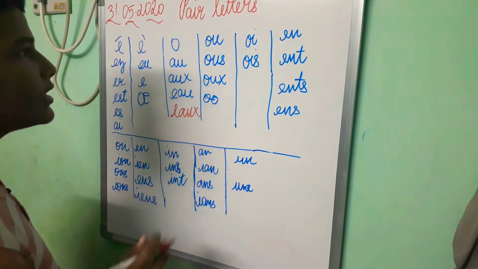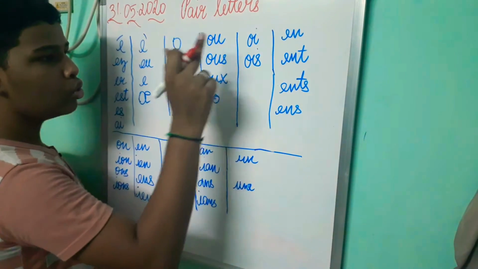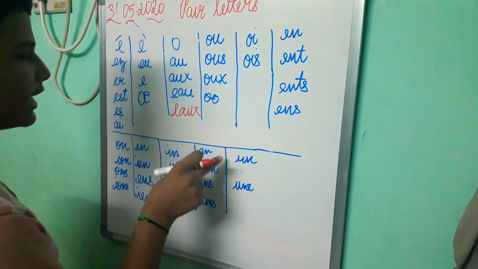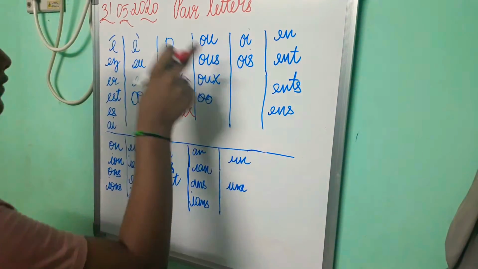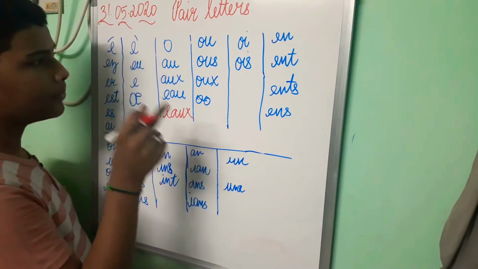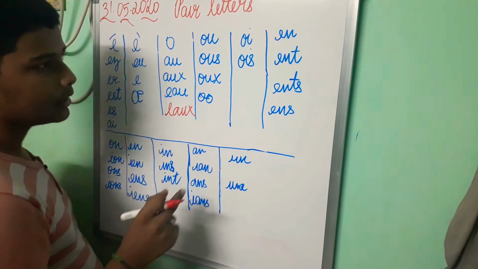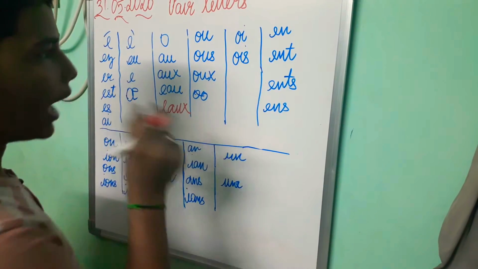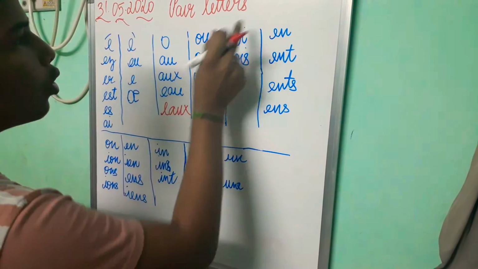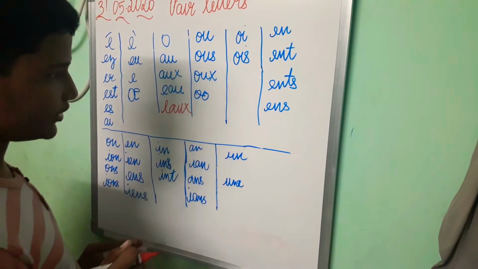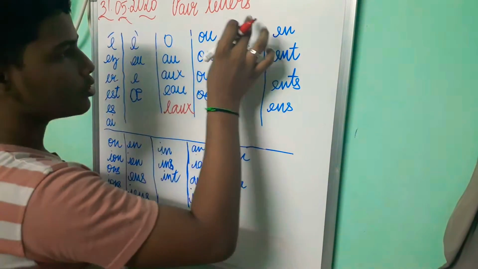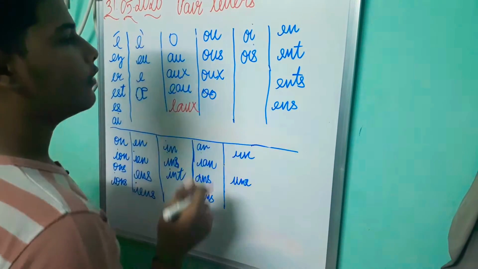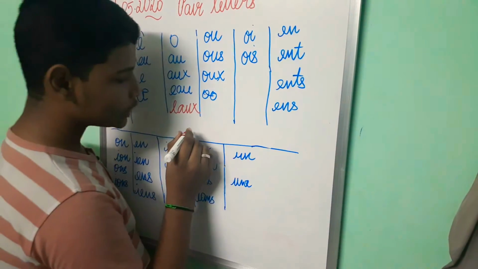Coming to the next column, that is U. So all the words in this column are pronounced as U. The next column is Wa. OI, OIS and so on. OI is pronounced as Wa in French. For example, soixante.